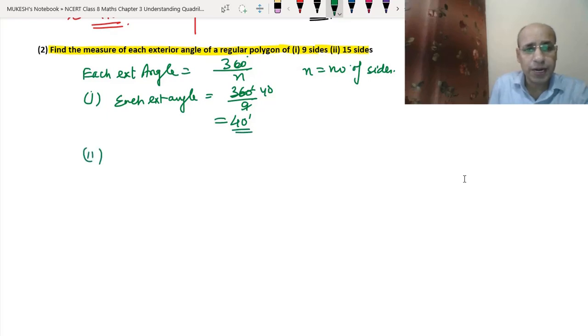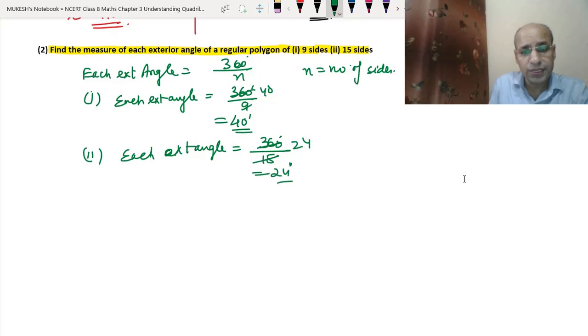And for the second part, each exterior angle equals 360 degree divided by 15. So 15 times 2 is 30, 15 times 4 is 60, so we will get the answer 24 degree. So in the first case, we have got the answer 40 degree. In the second case, we have got the answer 24. We are just putting this formula here, very simple.